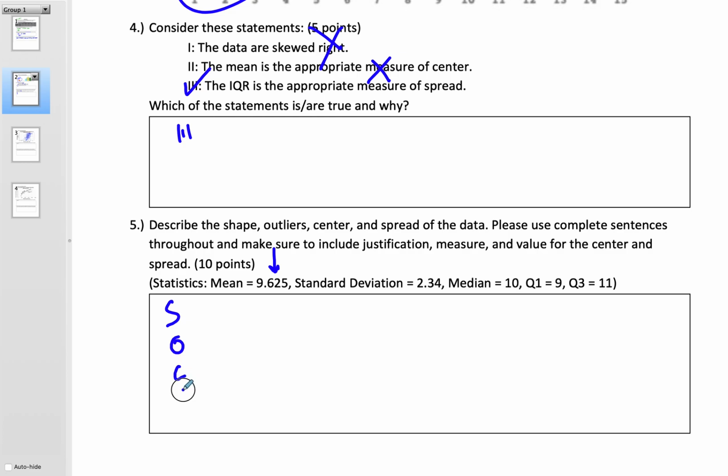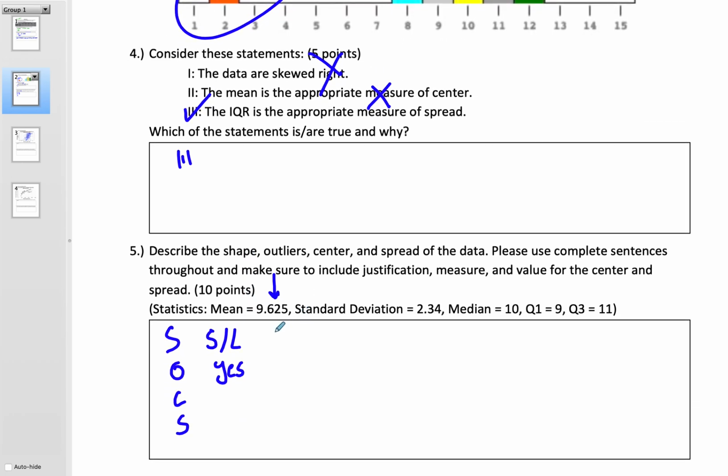Shape, outlier. So one thing I loved, everyone got what all 4 things meant. They were able to connect that. I do like "the data are skewed to the left." Okay, I'm not going to write complete sentences, but I do really appreciate there were a lot of really good complete sentences, so that's worth praising. There is, yes, an outlier. In this case, you don't need to use a coordinate pair. You can just say 2. That's fine. Center. Now, center and spread was where I had an issue for some people.